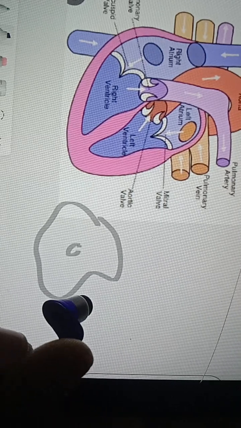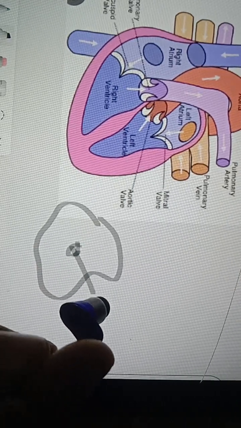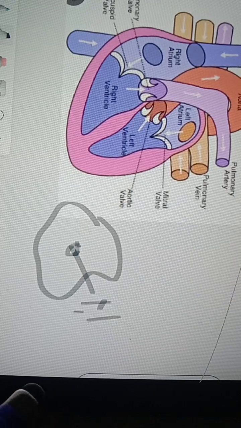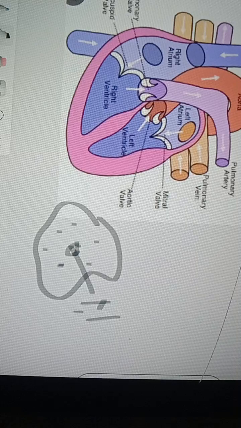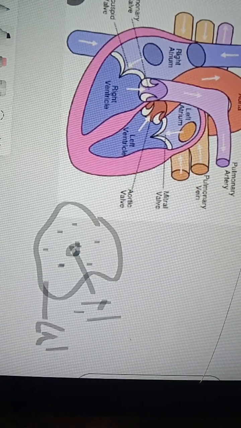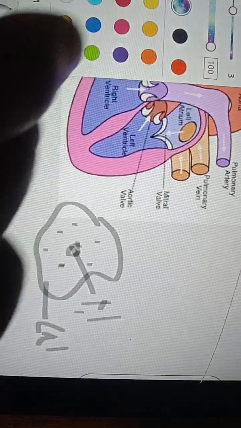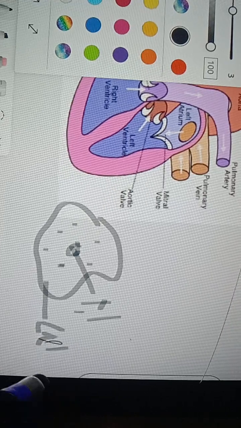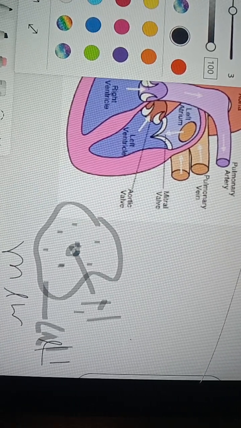Here also, even though it is a single celled organism, this is the nucleus. We know this one is the nucleus, and the cytoplasm is present between the nucleus and the cell membrane. This is your cell membrane. I'm not writing completely.